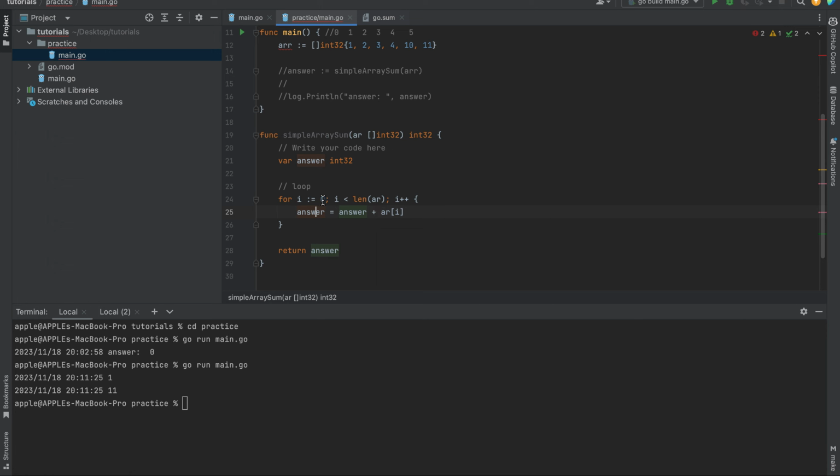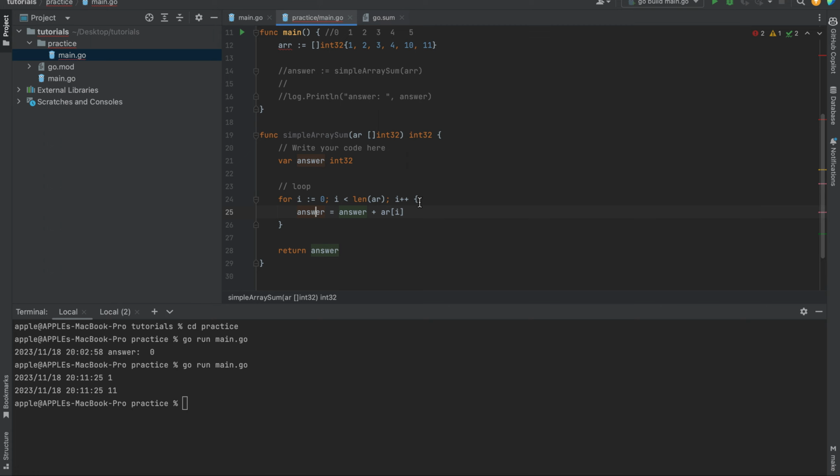And then it's going to loop again, when I has moved from 0 to 1. It's going to check: is index 1 less than 6, which is the length of the array? Yes. And now the answer is going to be this answer, which is now 1, plus the array at index 1, and index 1 is what? 2. So it's going to be 1 plus 2, which is 3. The answer is now going to be 3.